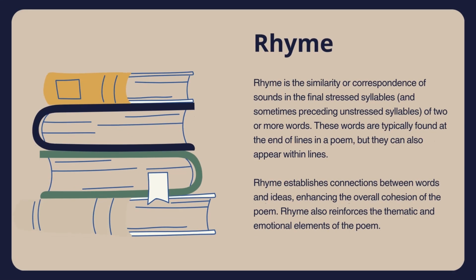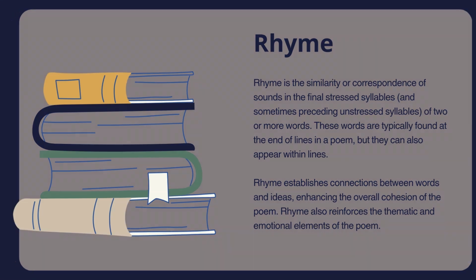Rhyme. Rhyme is the similarity or correspondence of sounds in the final stressed syllables and sometimes preceding unstressed syllables of two or more words. These words are typically found at the end of lines in a poem, but they can also appear within lines. Rhyme establishes connections between words and ideas, enhancing the overall cohesion of the poem. Rhyme also reinforces the thematic and emotional elements of the poem.